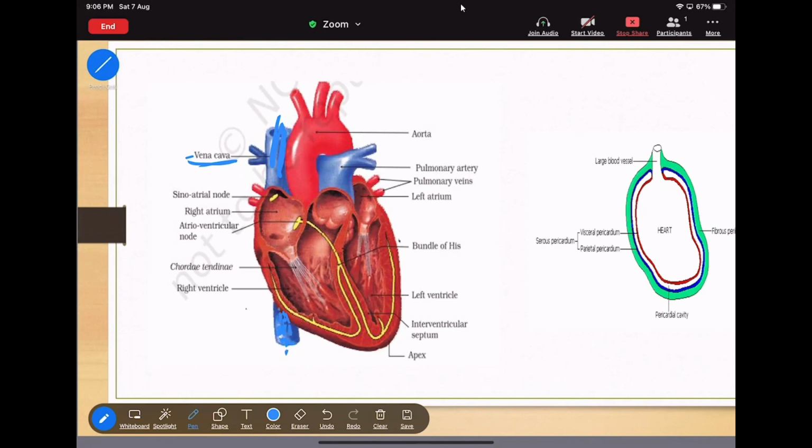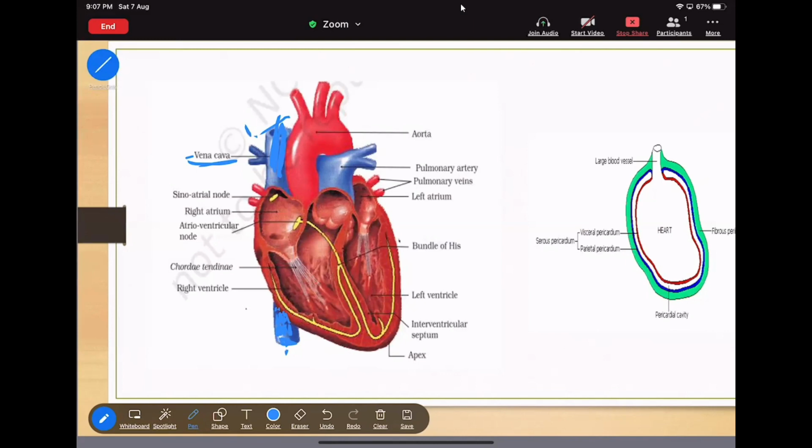Now I am saying that this inferior vena cava is also collecting the deoxygenated blood. Both the superior vena cava and the inferior vena cava collect deoxygenated blood, but the difference is in where they collect it from. This superior vena cava collects the deoxygenated blood from above the diaphragm. It is present above, that means above the diaphragm. This is inferior, below the diaphragm. I think you understand the difference between the superior vena cava and the inferior vena cava.